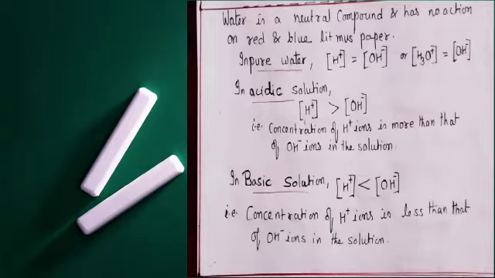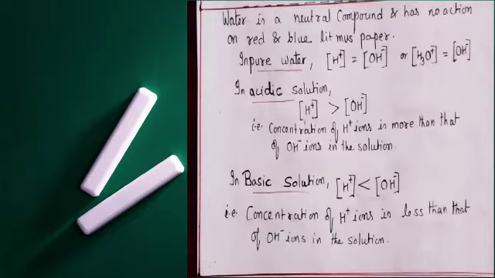It means water is now no longer neutral. Now it becomes acidic due to the increased amount of hydrogen ions as compared to hydroxide ions which are produced by water.